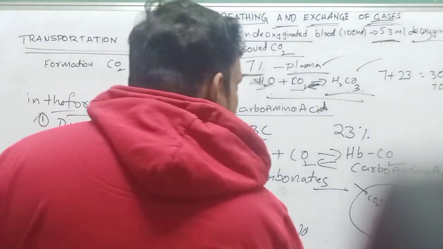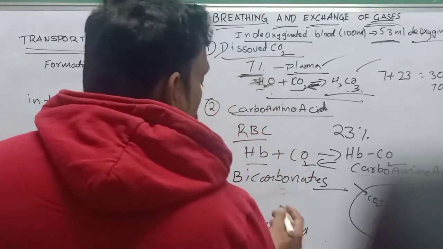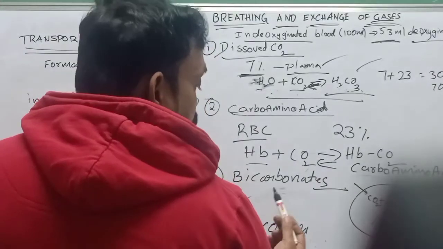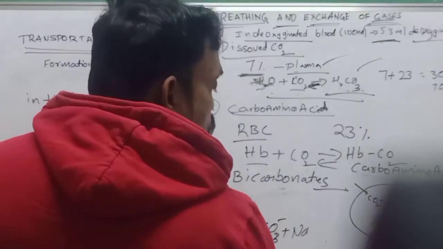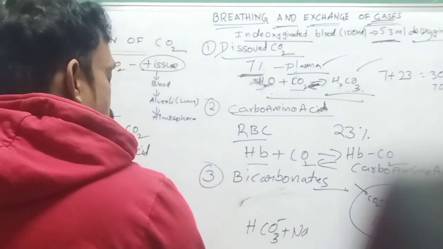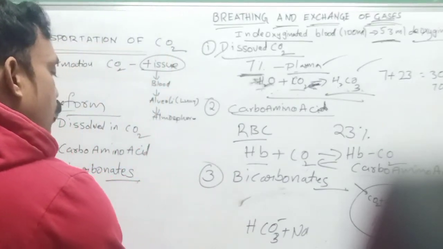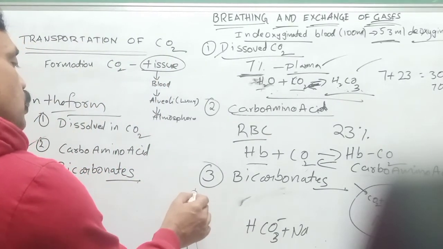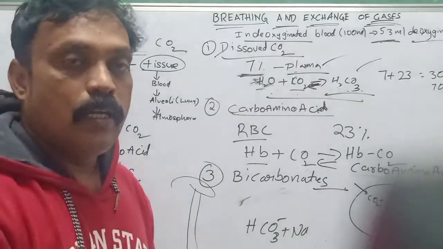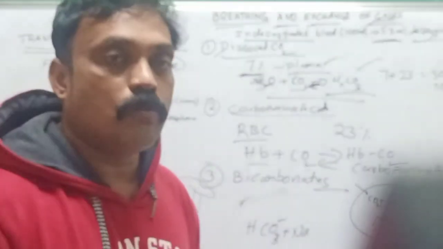Sodium bicarbonate or potassium bicarbonate. That means the bicarbonates that enter the plasma react with sodium or potassium and form sodium or potassium bicarbonate. It travels in plasma, and dissociates in the lungs, in the region of alveoli. Again, carbon dioxide moves out of the body.